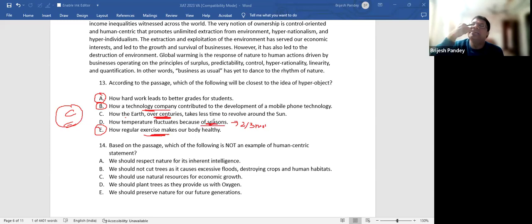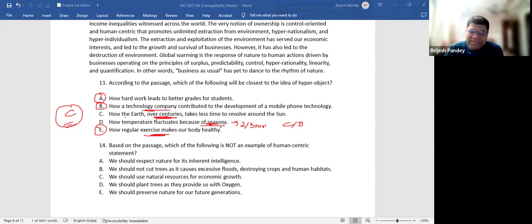Agree or disagree? Quickly, speak up. Correct. I was close between C and D, but I thought that over the centuries is basically a greater time span.